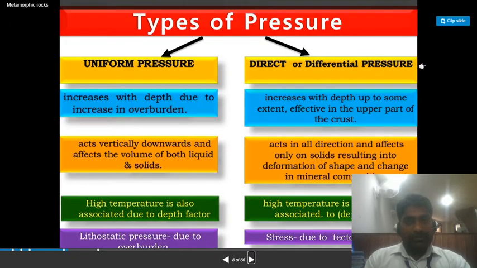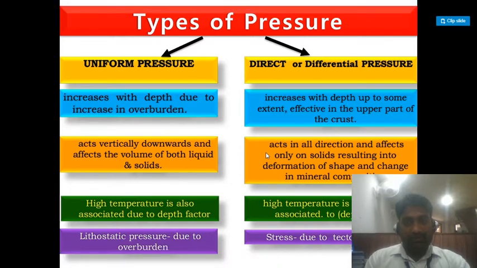Now see the types of pressure and the differences between them: uniform pressure and direct or differential pressure. As I said, uniform pressure increases with depth due to the increase in overburden, and direct or differential pressure increases with depth up to some extent, effective in the upper part of the crust. Uniform pressure acts vertically downward and affects the volume of both liquid and solid, and direct or differential pressure acts in all directions and affects only the solid, resulting in deformation of the shape and change in the mineral composition.